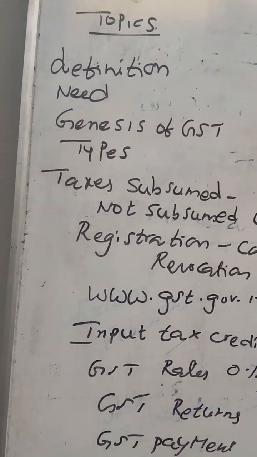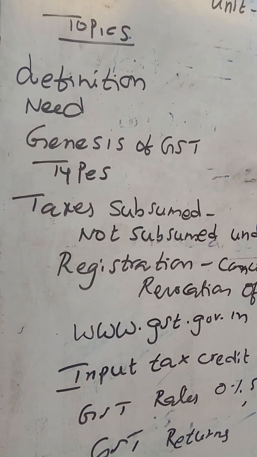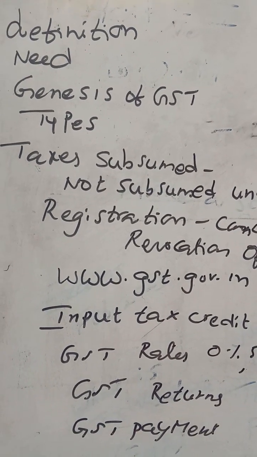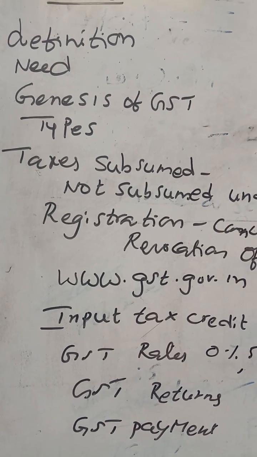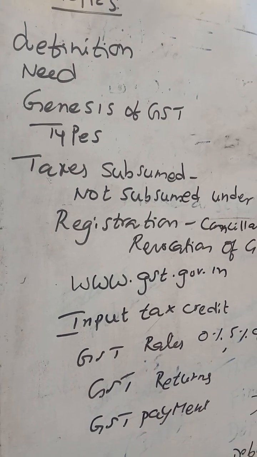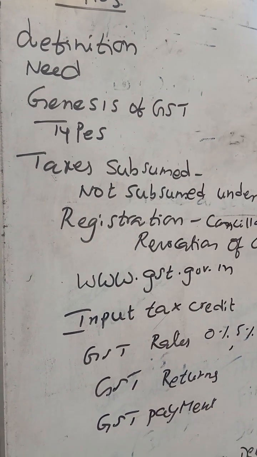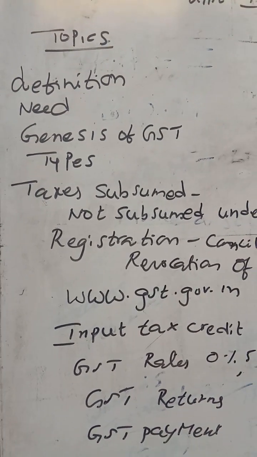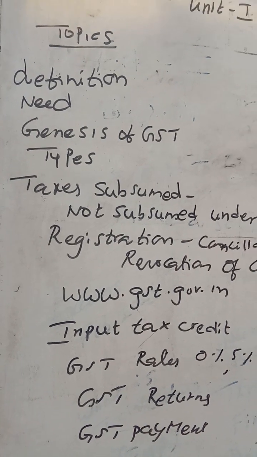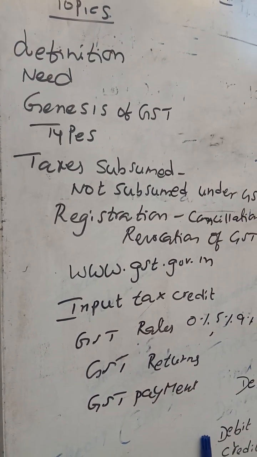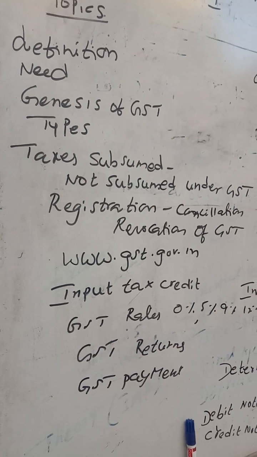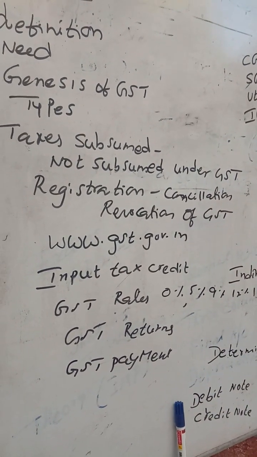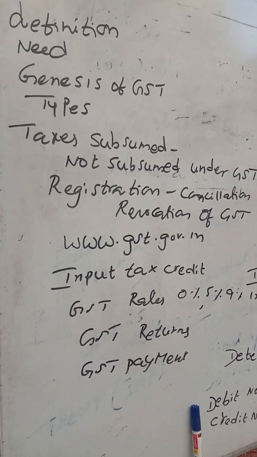Genesis of GST means the history. Actually, this was proposed by then Prime Minister Atal Bihari Vajpayee. There were so many committees for studying the implementation and need of GST, my dear students. Later on, the bill was passed and it was implemented from 1/7/2017. Before that, there were many indirect taxes like VAT, central excise, state excise, more central taxes and state taxes, which are all merged under GST.